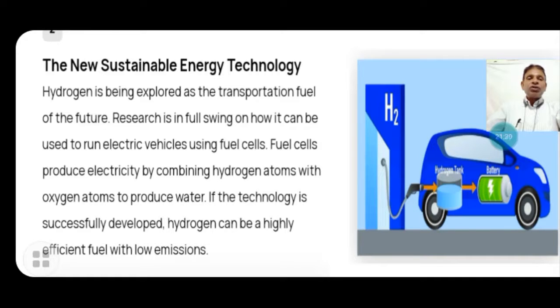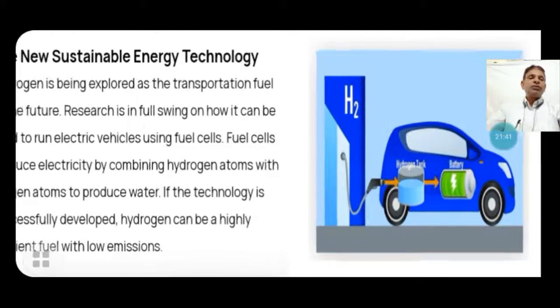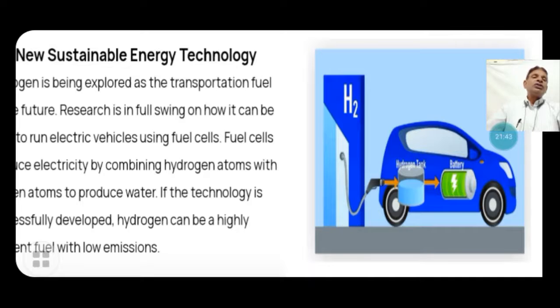It is a technology successfully developed. Hydrogen can be a highly efficient fuel with low emissions of pollution. Here, given the figure, we see how hydrogen fuel is used for transportation.